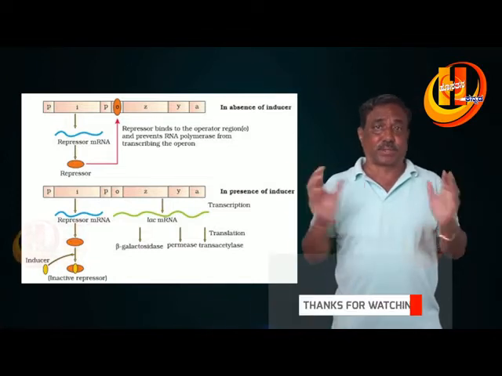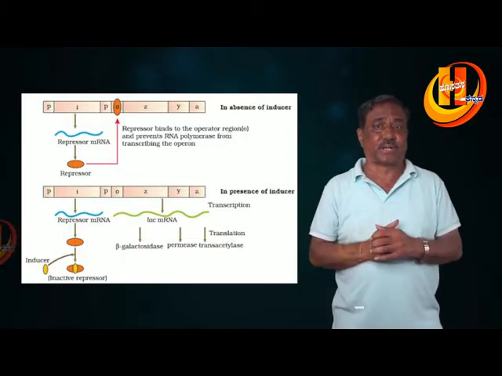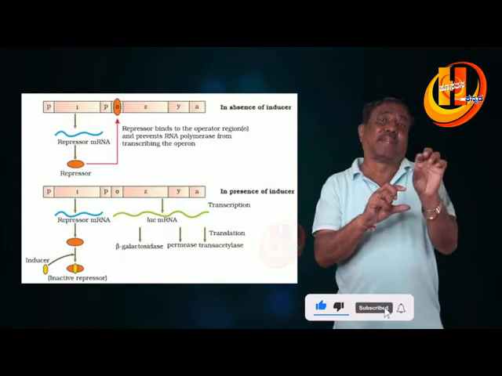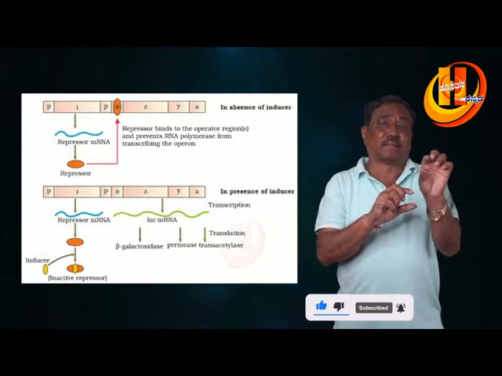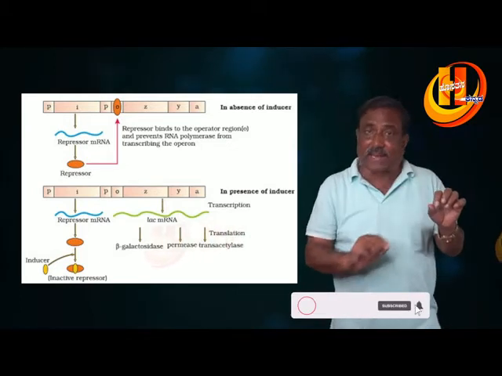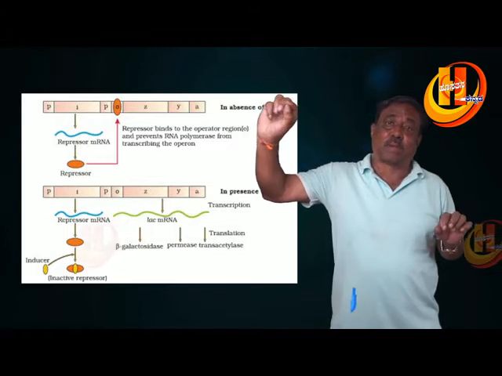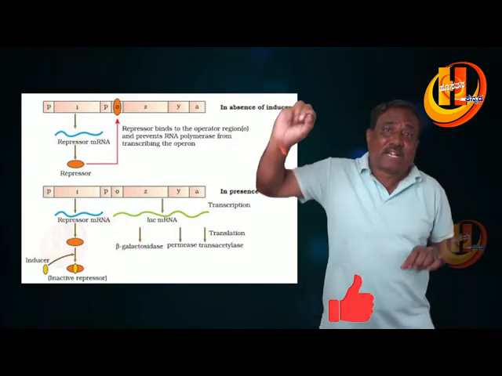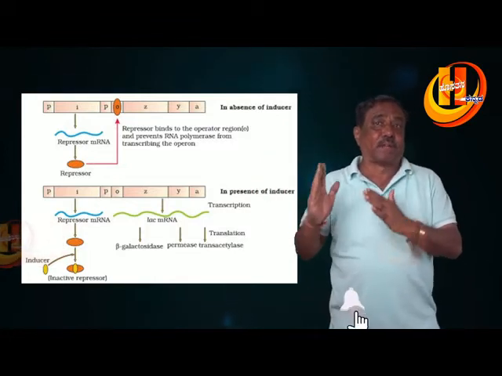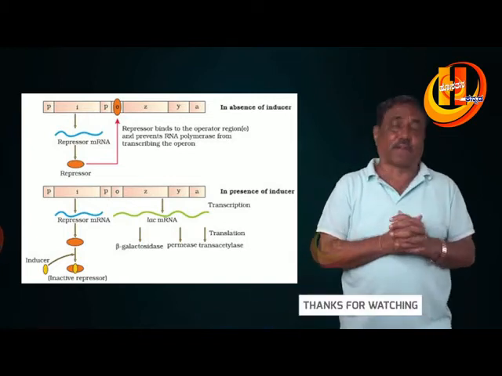Switch on condition, switch off condition. To begin with the switch off condition, there are the promoter gene and the inhibitor gene. The inhibitor gene produces a protein called a repressor. This repressor binds with the operator gene in the absence of inducer. When it binds with the operator gene, the operator gene will not function. This condition is called switch off condition.